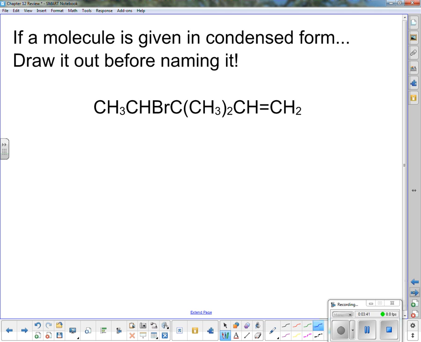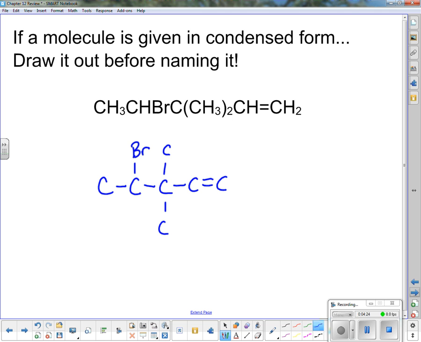Going forward. So if a molecule is given in condensed form, draw it out before naming it. Don't try and name it when it's all mushed up like this. This is like the textbook company's way to condense it down so they don't have to do so many drawings. So take it and break it up. I don't draw the hydrogens. I draw skeleton form. So I say, oh, there's a carbon attached to a carbon that's attached to a Br. I know Br only can be attached to one thing, so it has to go up. Attached to a carbon, attached to another carbon and another carbon. Then that carbon's attached to a carbon, double bound to another carbon. Now I can name it. It makes life a lot easier.